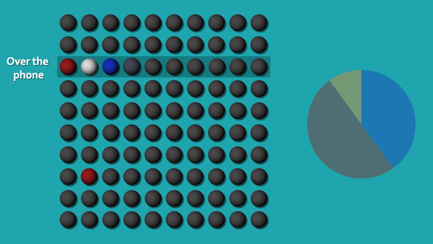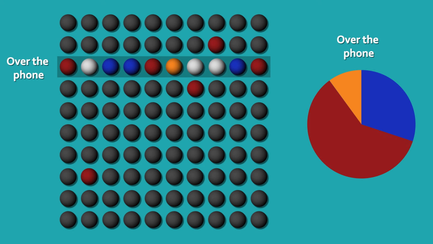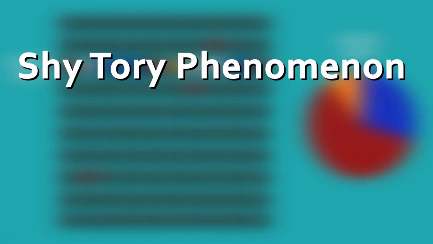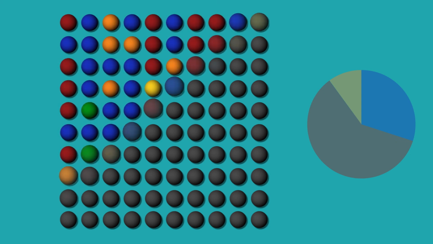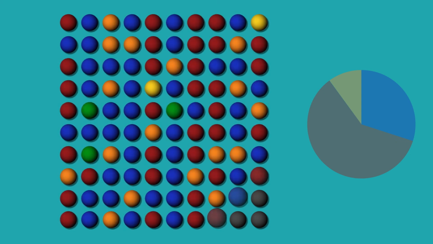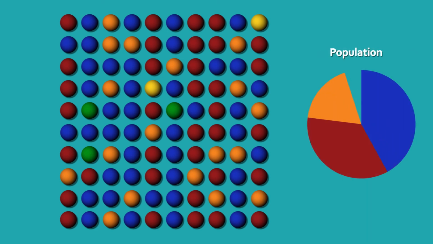If everybody was equally likely to not answer the phone, then this wouldn't matter. However, some people were less likely to pick up the phone than others. And after the election, it was identified that Conservative voters were more likely to keep their voting preferences private. This meant the polls included too many Labour supporters. This became known as the shy Tory phenomenon. These various forms of selection bias combined to make the predictions of the polling companies wrong. Instead of a close race, the Conservatives were always ahead and went on to win their biggest ever number of votes and lead the country for a further 5 years.